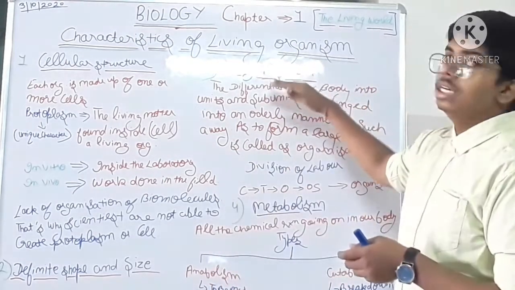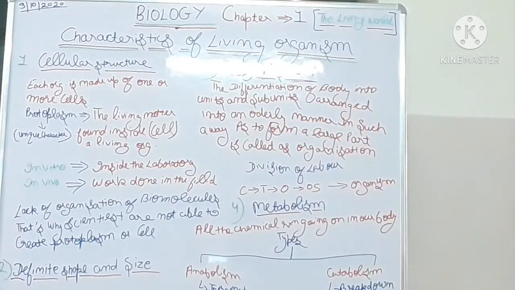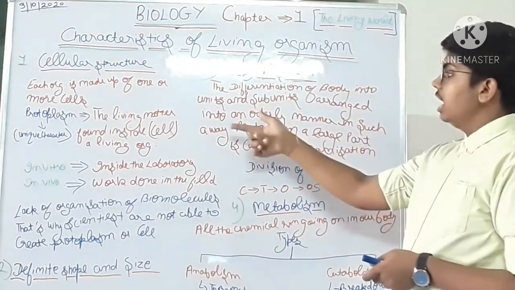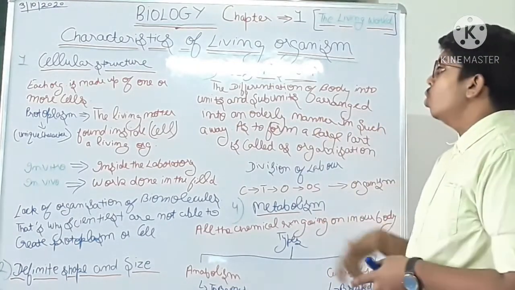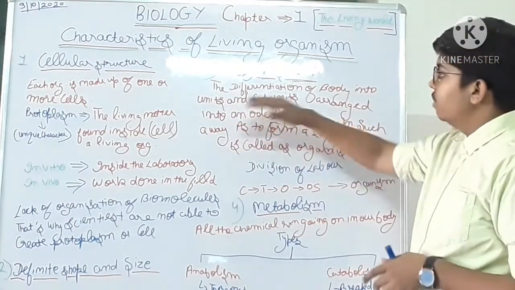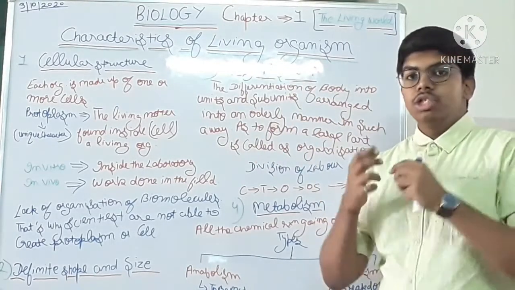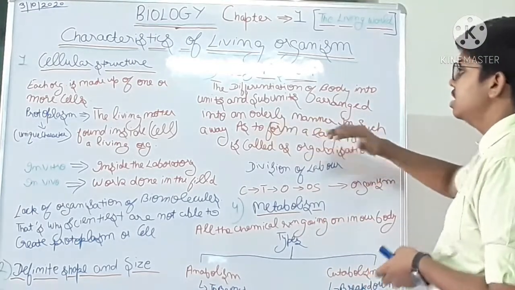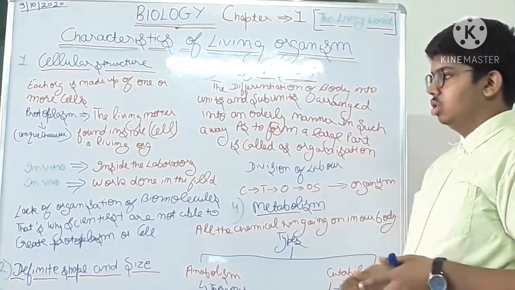Now our third is organization. Organization means the differentiation of body into units and subunits arranged in an orderly manner in such a way as to form a large unit.